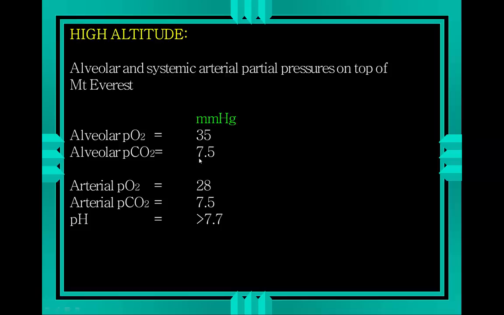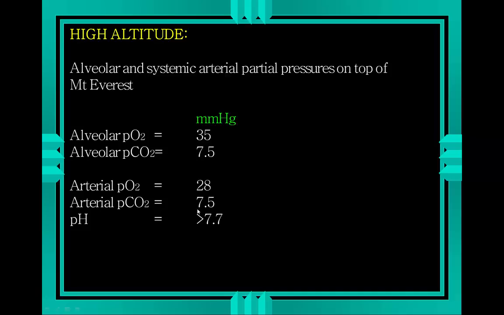Because of diffusion and respiration, arterial PO2 would be almost identical. It is slightly less for reasons that we don't really need to go into at the moment. There is some compromise to diffusion capabilities at these extremes of altitude because of blood supply. As I said, we don't need to concentrate too much on that, but the systemic arterial partial pressure of oxygen, should you be on top of Mount Everest, would be only 28 millimeters of mercury, CO2 roughly the same as the alveoli.